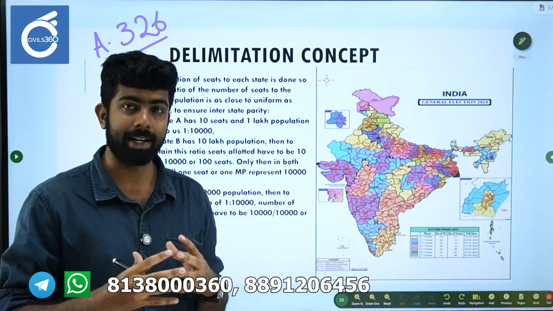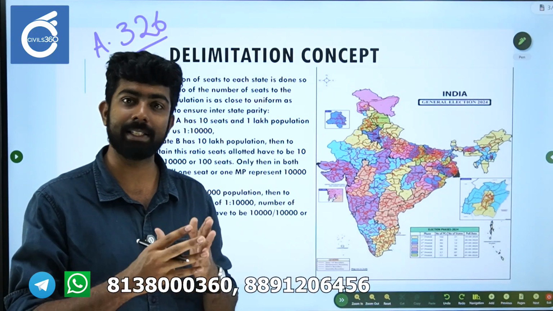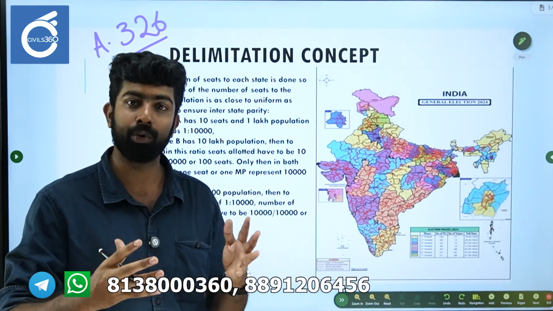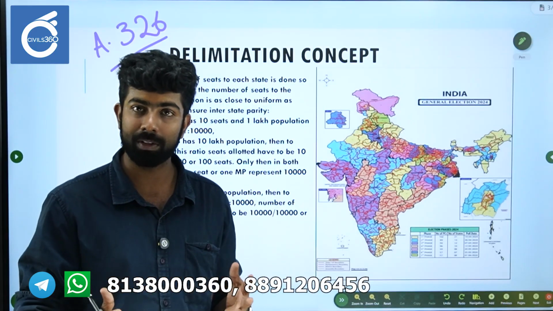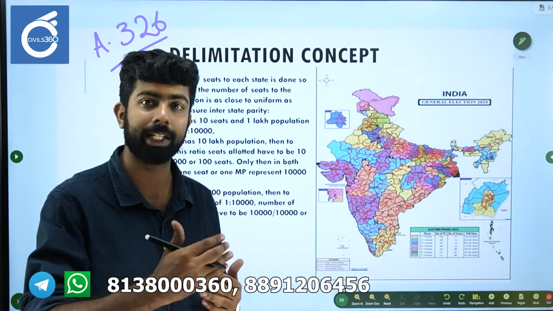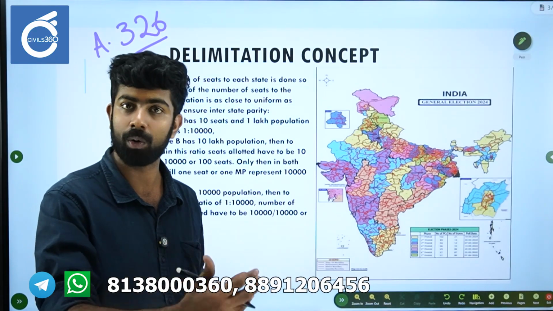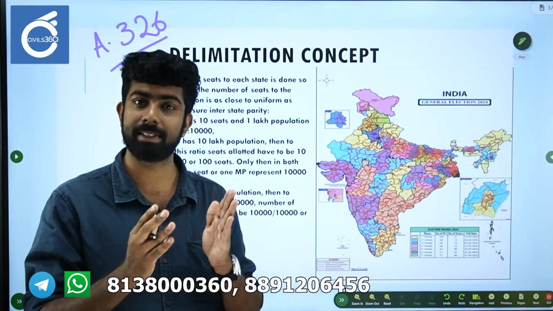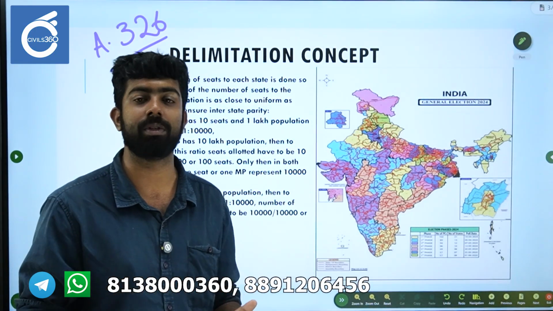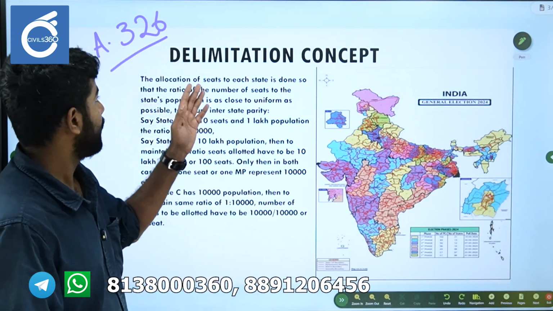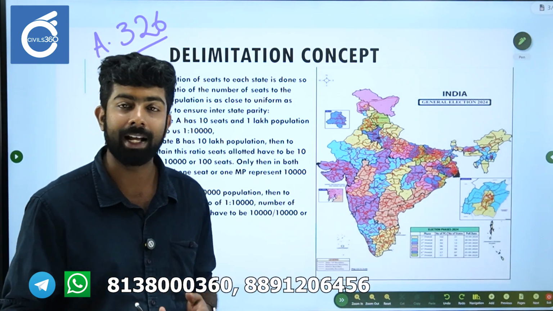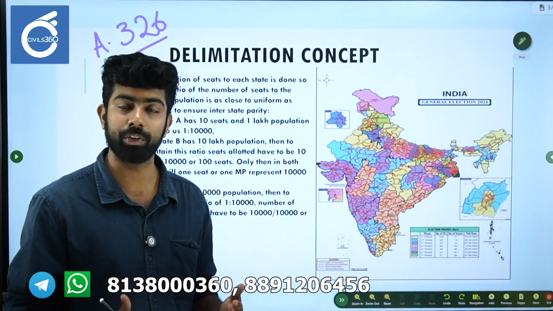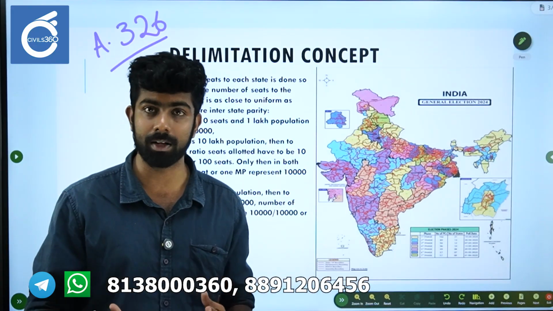When you have a country that is divided into different states, each state obviously will have a different population. You have the House of the People, the Lok Sabha, and each state will have a certain share of seats in this Lok Sabha. This allocation of seats to each state according to their population, that process is known as delimitation. Delimitation is usually done as per the constitution. It should be done after every census. We will look into the constitutional articles, but I am just going to explain the concept for you.